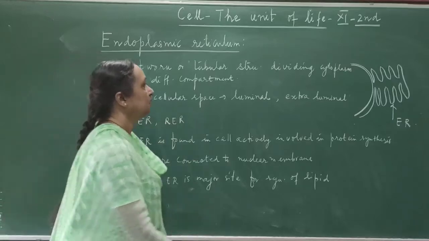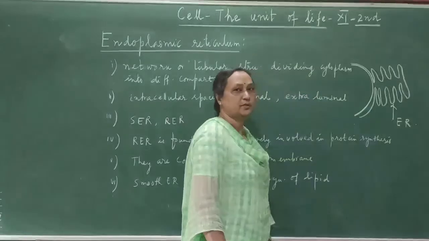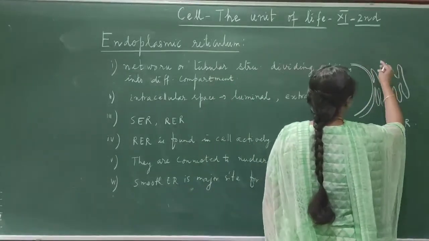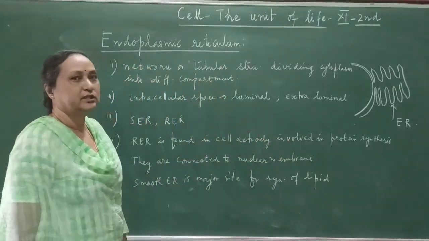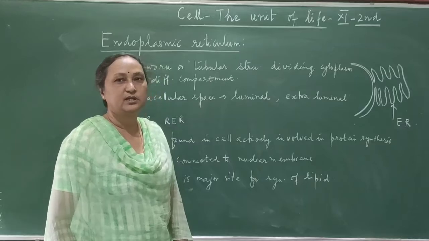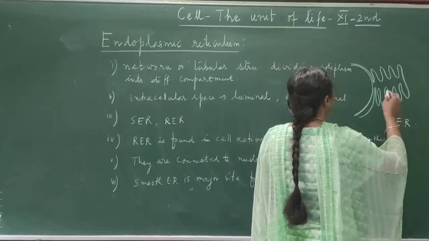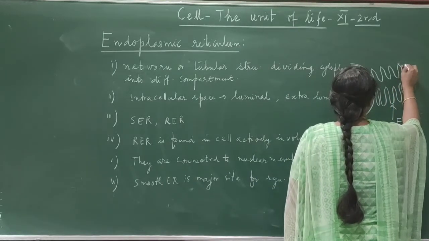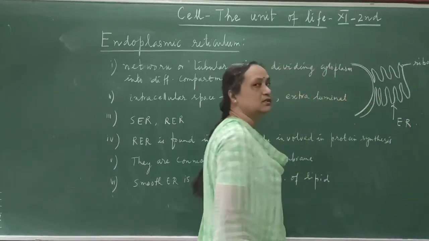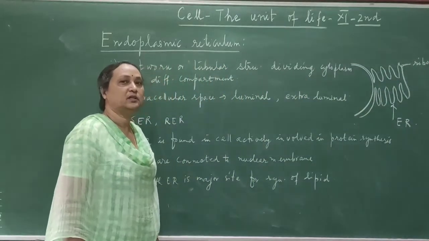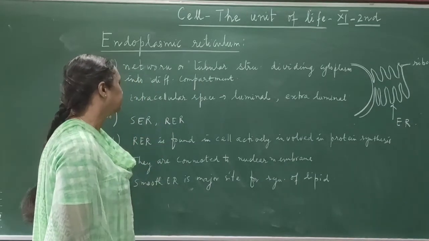The space inside is called luminal space, and the space outside, in the cytoplasm, is called extraluminal space. Endoplasmic reticulum is of two types, either smooth endoplasmic reticulum or rough endoplasmic reticulum. In rough endoplasmic reticulum, ribosomes are present on the endoplasmic reticulum. Whereas smooth endoplasmic reticulum does not have ribosomes. So they are of two types, smooth and rough.